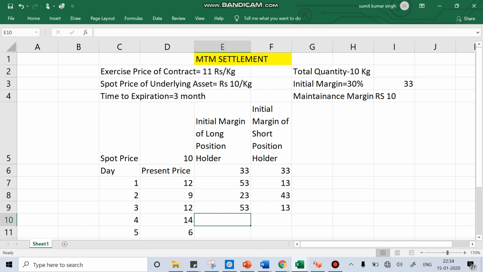until someday the account of either person touches the maintenance margin. Maintenance margin is the threshold margin that they need to maintain with the exchange.